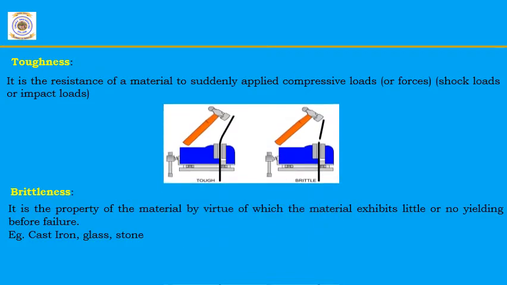Let us consider the example. In the first case, if the material has high toughness, it undergoes deformation and absorbs the shock load, but it will not break. There is a deformation, but no breaking of the material takes place. Whereas in the case of brittleness, if we apply a sudden load, it undergoes small deformation and suddenly breaks. The best examples for brittleness are cast iron and glass.